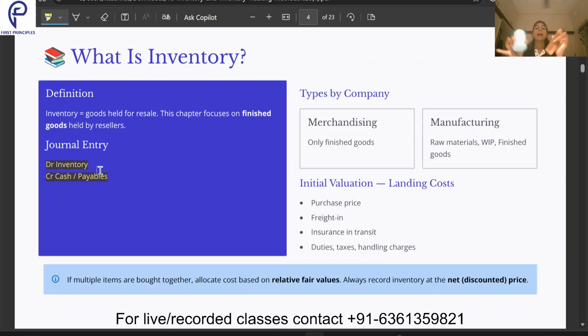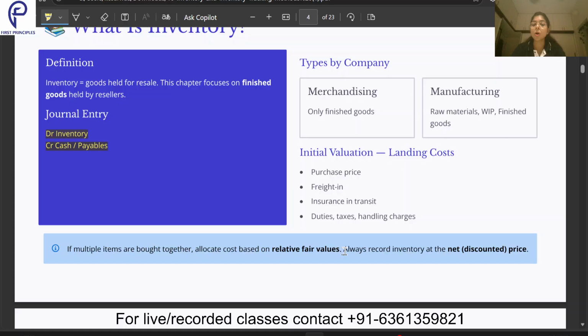So now when I'm buying it, it's coming in the same truck. This is priced at 200, this is priced at 100. Now suppose I have paid 30 bucks for freight. In that situation, what should I do? I should allocate that freight cost in proportion to their fair values. So this is 200, this is 100. I will divide that 30 freight-in cost in the ratio of 2:1. So that's what the concept in this particular box is saying.